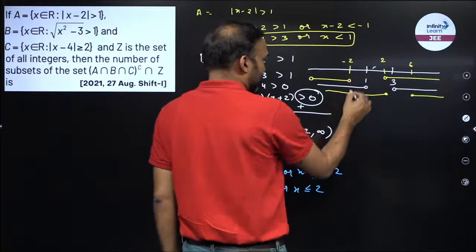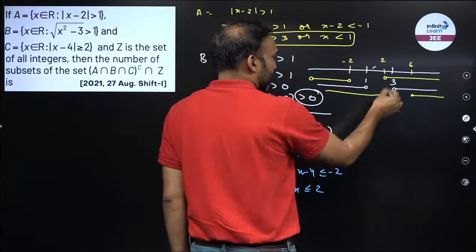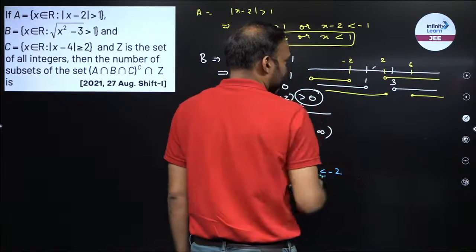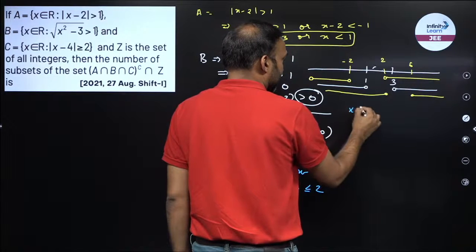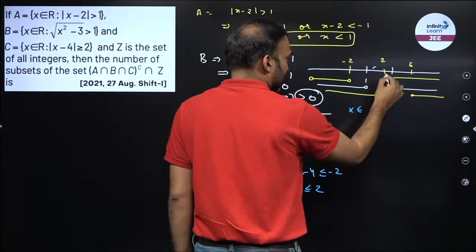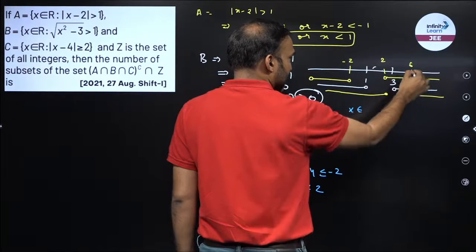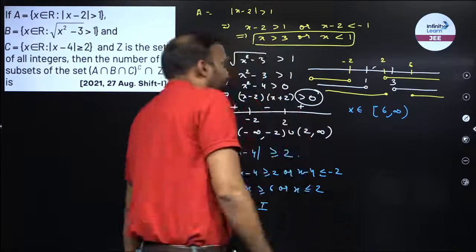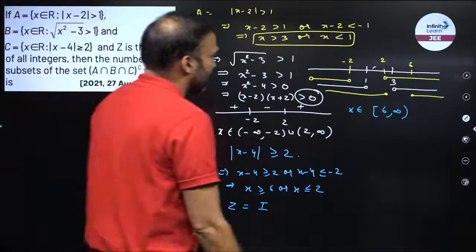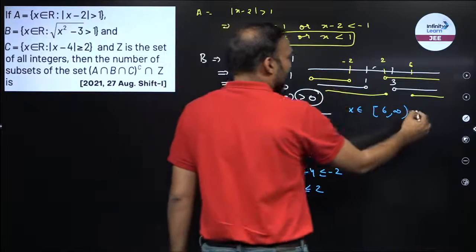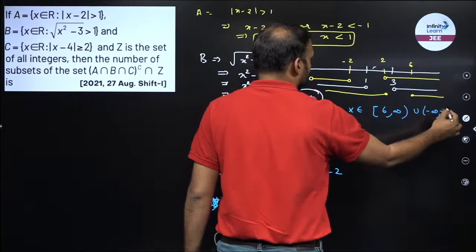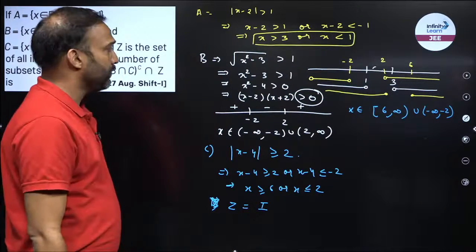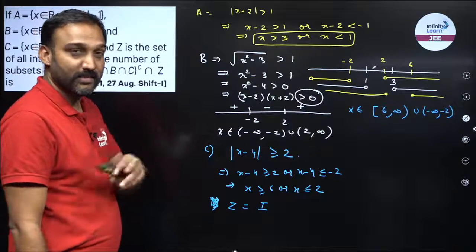If I observe the intersection, right, where do I see the intersection? The intersection is over here at 2 and then from over here, right? So my intersection is x belongs to, 2 is not the intersection. I have intersection from here, 6 to infinity. Right, this is my intersection and another intersection over here, which is minus infinity to minus 2 with open bracket. So 6 close and minus 2 open. This is my intersection, A intersection B intersection C.